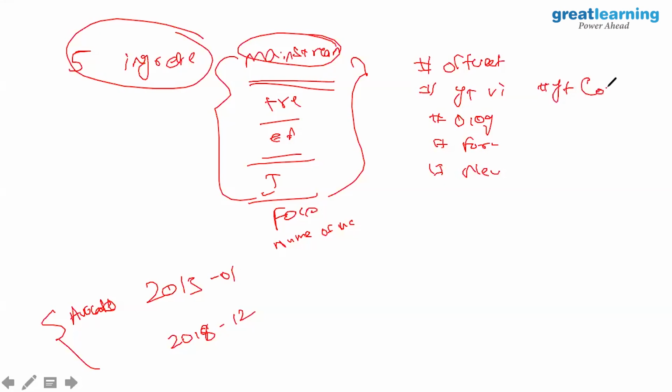Tweets are the biggest source. Within tweets, we had the number of likes and number of shares. This is my social media information.